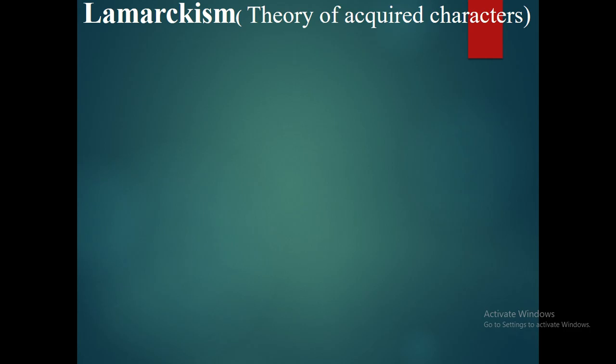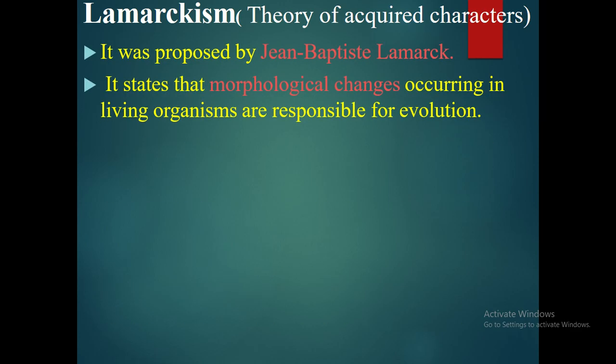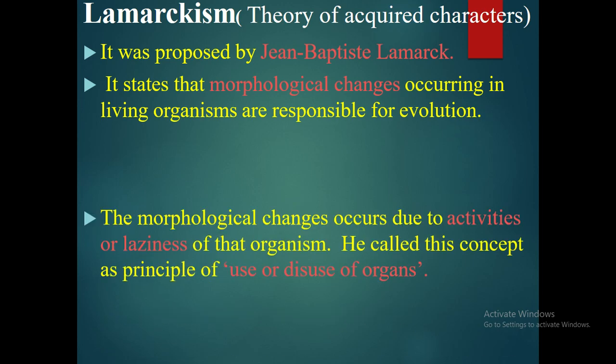Lamarckism, theory of acquired characters. It was proposed by Jean-Baptiste Lamarck. Lamarck states that morphological changes occurring in living organisms are responsible for evolution. So he said that whatever morphological external changes occur, evolution happens because of them.